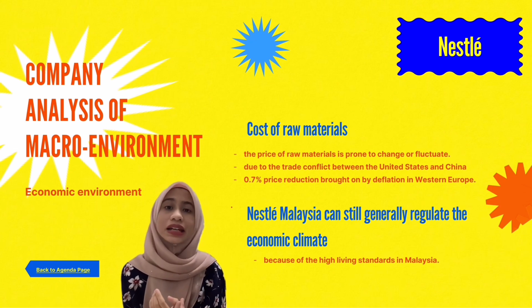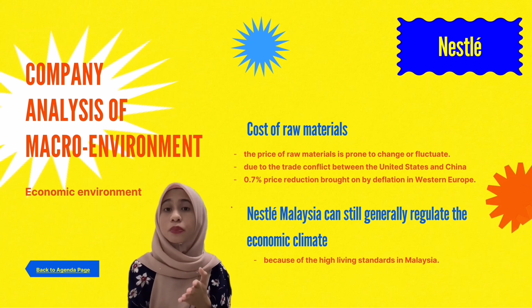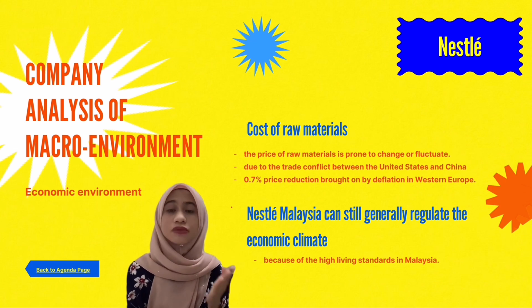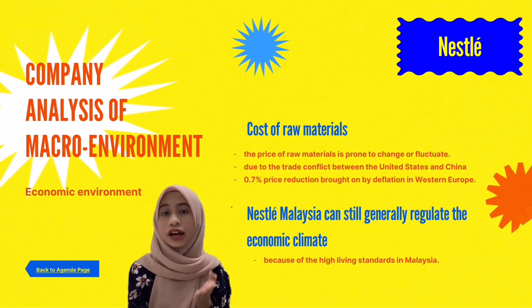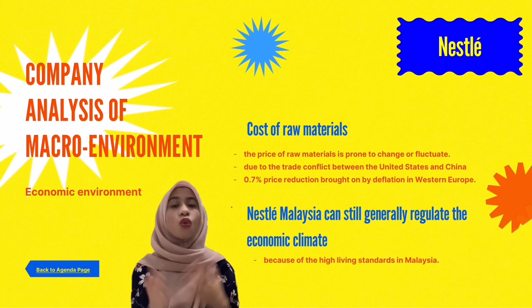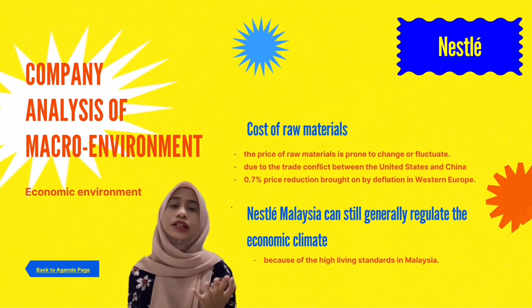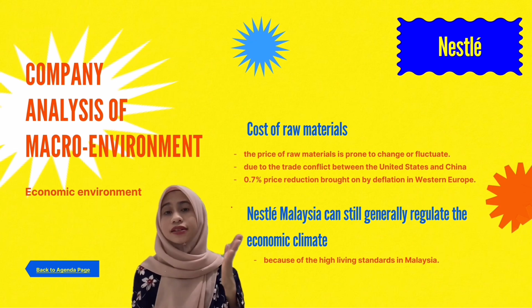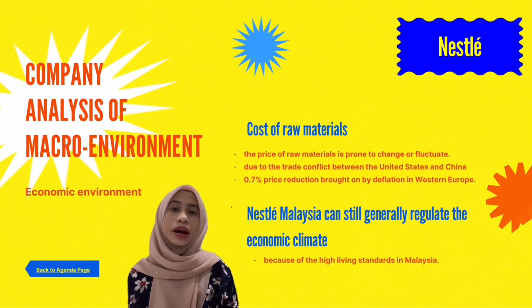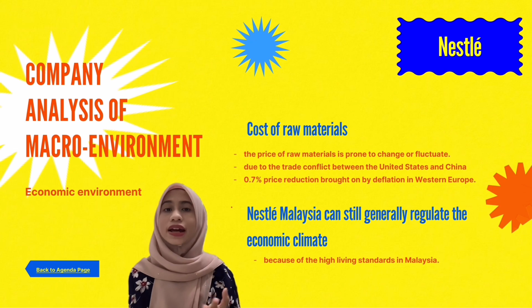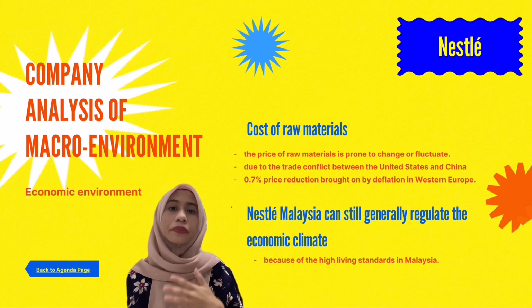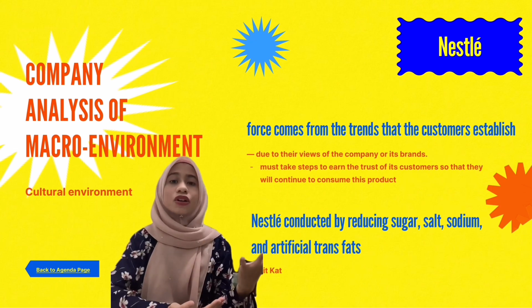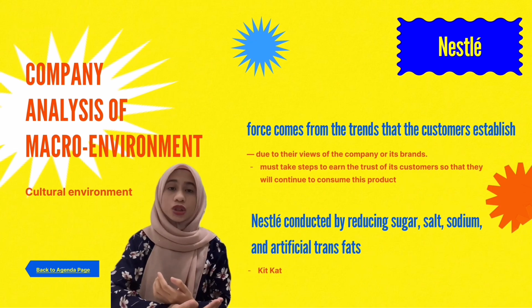It also has an impact because of the 0.7% price reduction brought on by deflation in Western Europe. While Nestle Malaysia can still generally regulate the economic climates because of the high living standard in Malaysia. Not only that, but Malaysia disposable income is also sufficient, which explains why Nestle continue to operate there and is well liked by Malaysians. Another macro environment aspect is cultural environment.